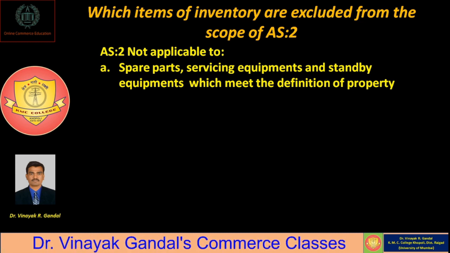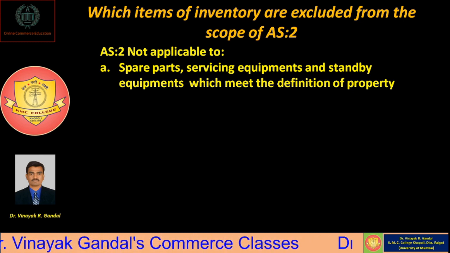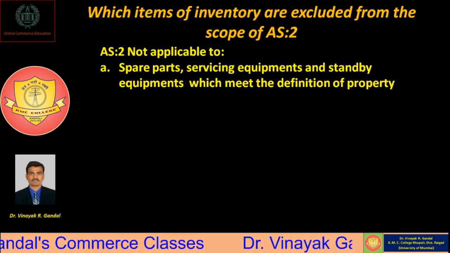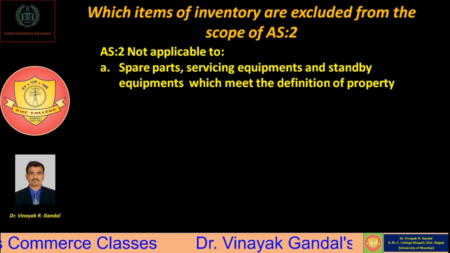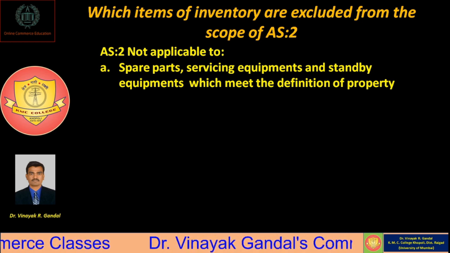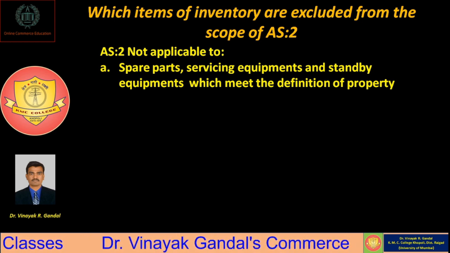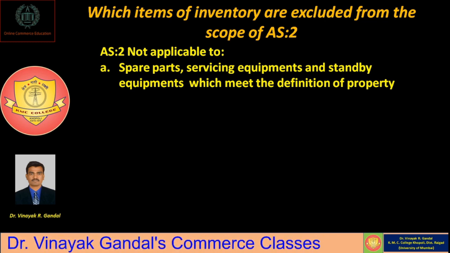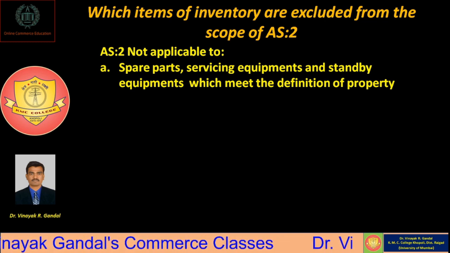Whatever spare parts, servicing equipments and other standby equipments are part of our property because we are using them, and are not held in stock for sale purposes, such materials are also outside the scope of AS2.